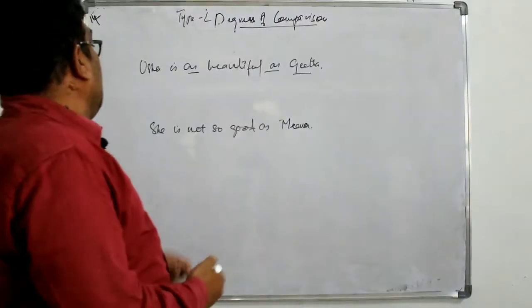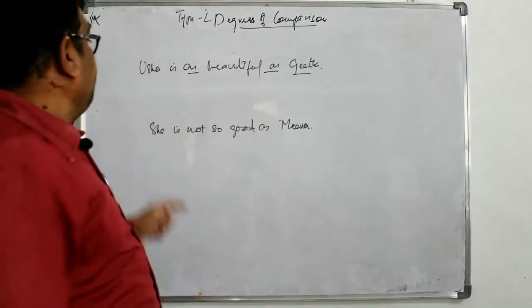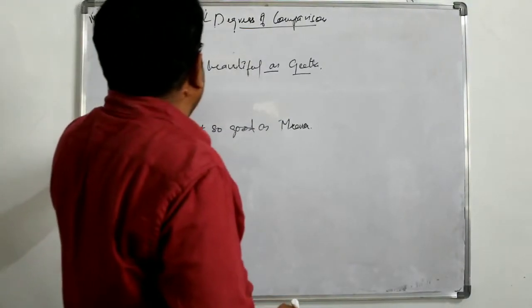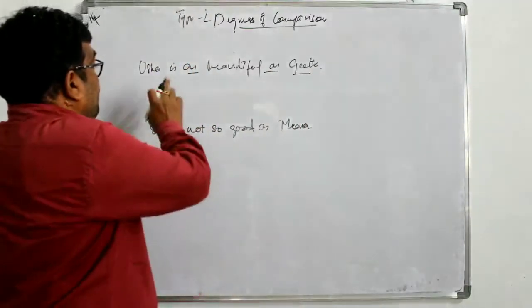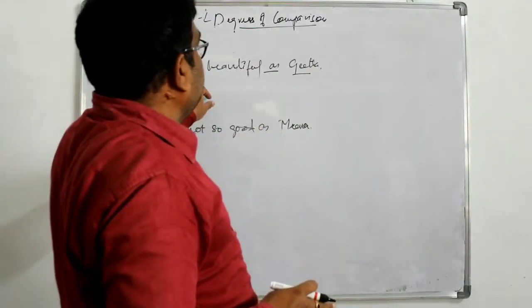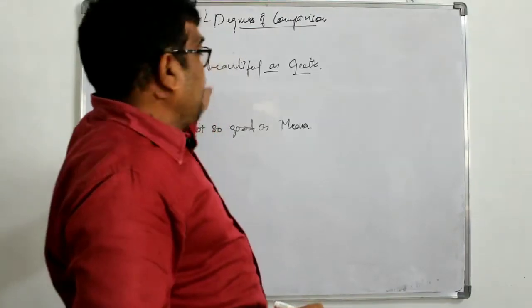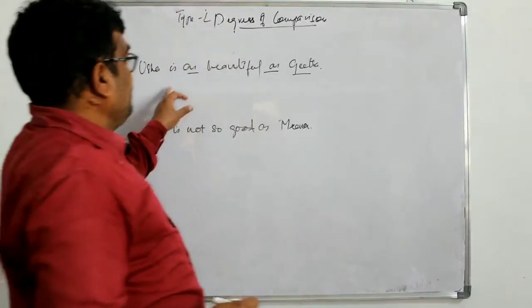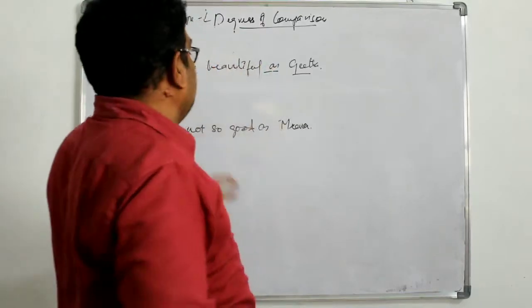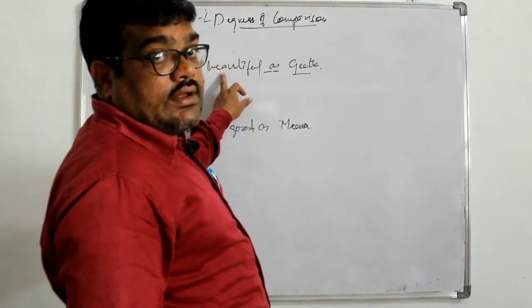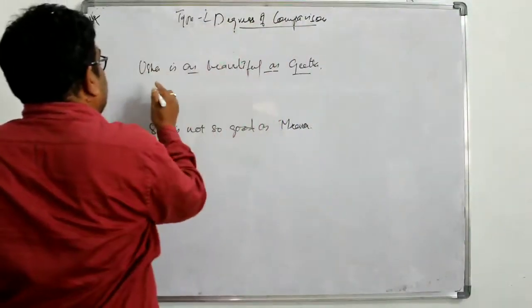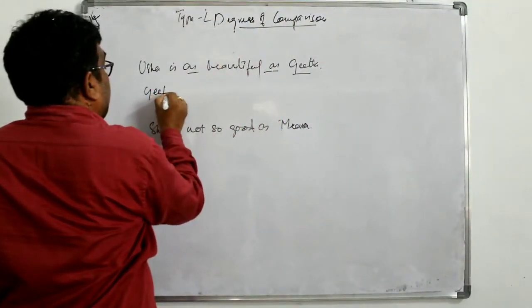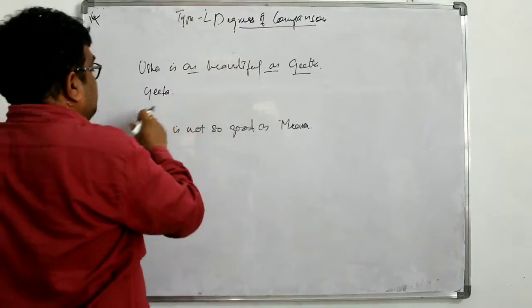Right. I have taken some more examples. Usha is as beautiful as Geeta. First, this sentence is in affirmative. We have to make it negative in comparative. We have to remove as. We have to change beautiful into comparative, more beautiful. First we have to place Geeta in the beginning of the sentence.